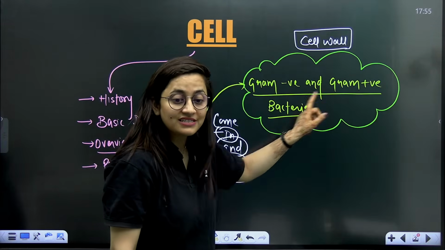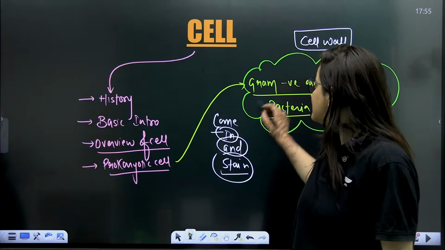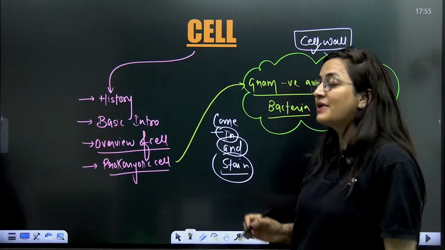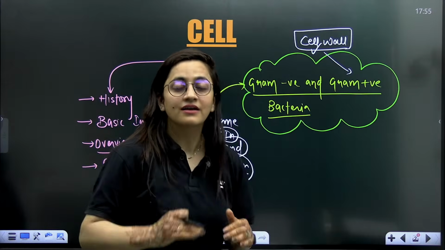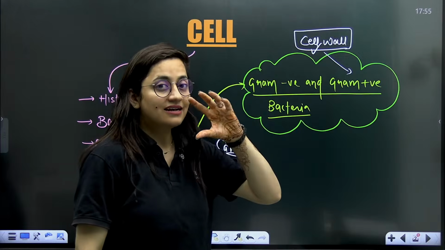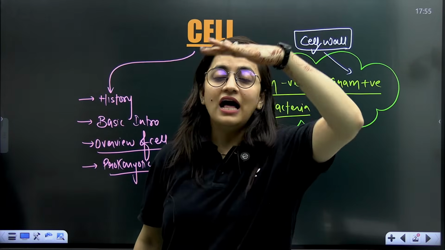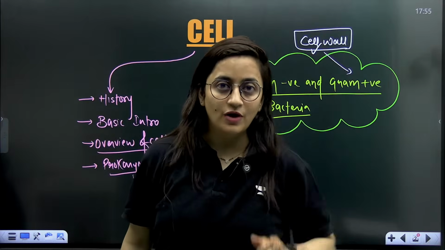So in the case of this gram positive and negative, the main difference was of cell wall. In the gram positive bacteria, the cell wall was very thick. Teichoic acid was also there. In gram negative bacteria, that thick cell wall was not there. Along with that, in the cell wall, the outer part was having the lipopolysaccharides, right?